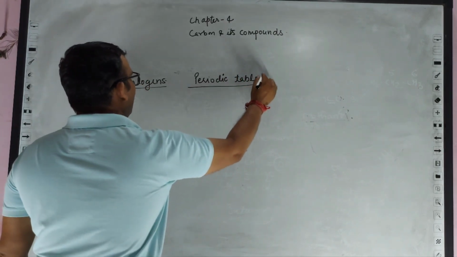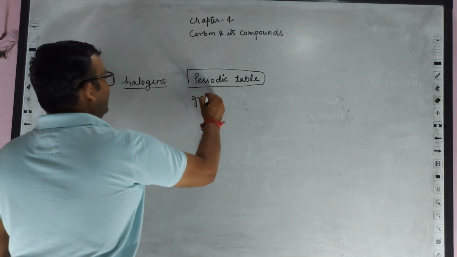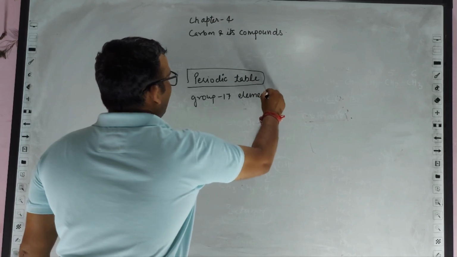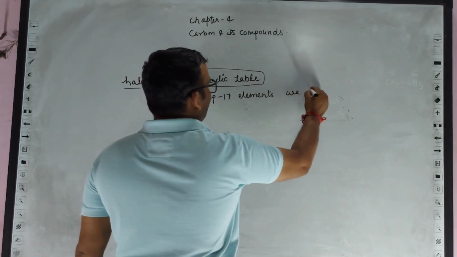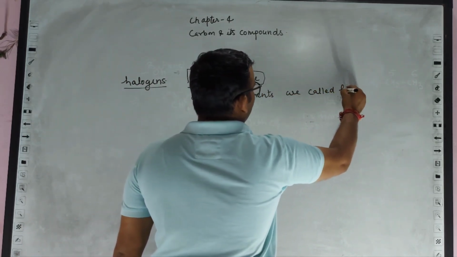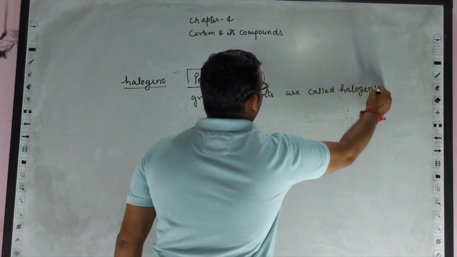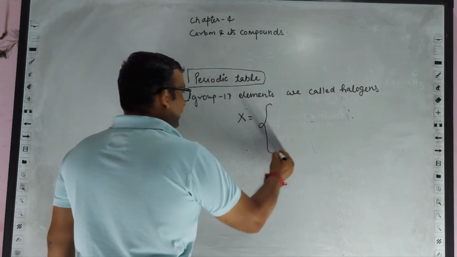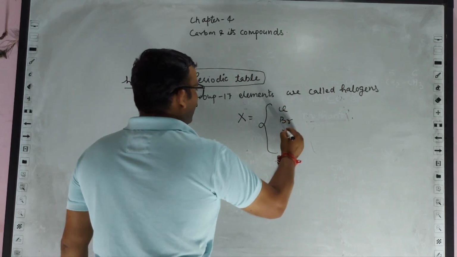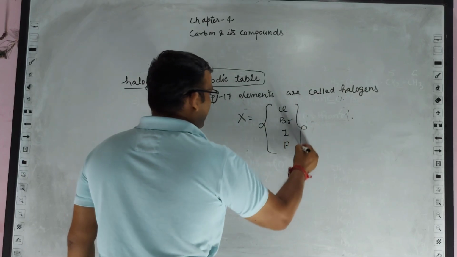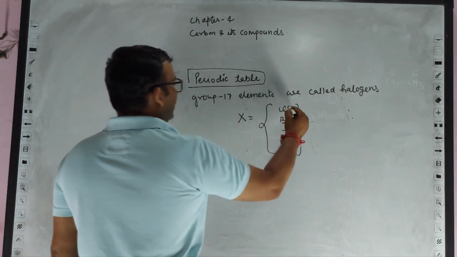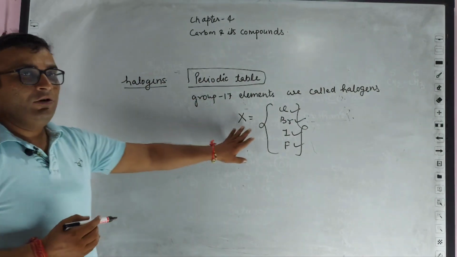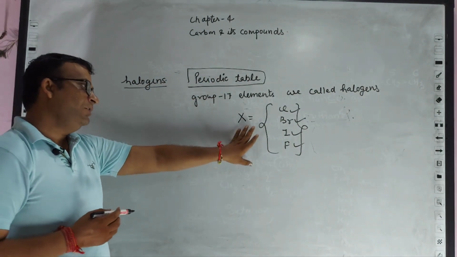In the periodic table, group 17 elements are called halogens, which we can generally denote by X, and chlorine, bromine, iodine and fluorine are among them. Means to say chlorine, bromine, iodine and fluorine are the main halogen groups. We have already discussed these.